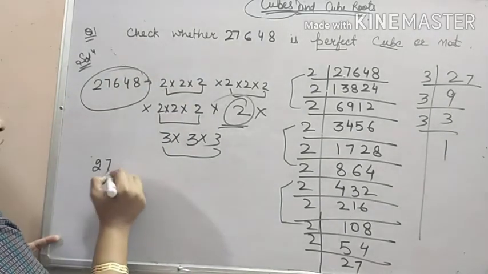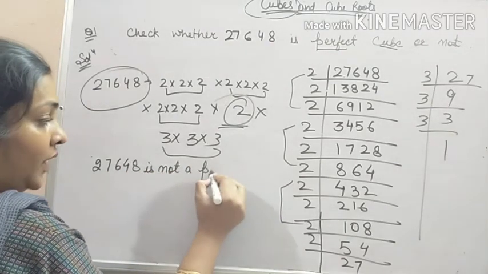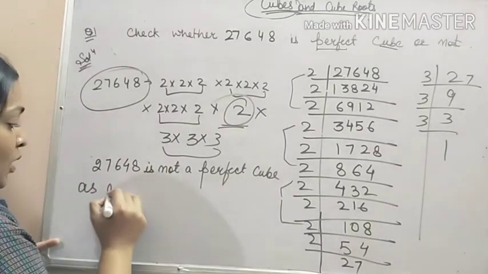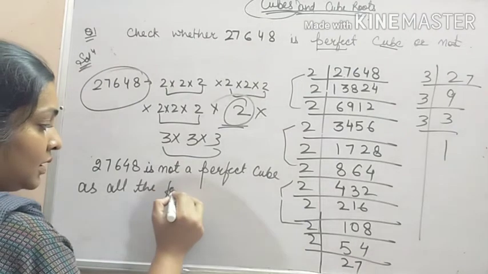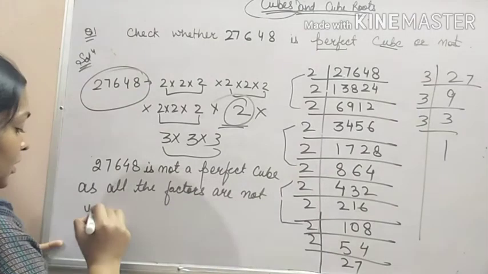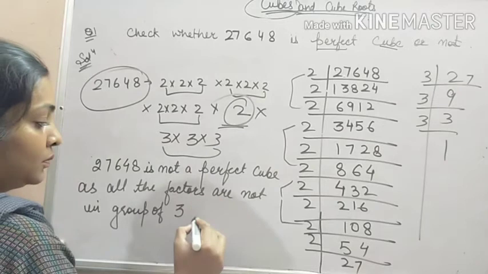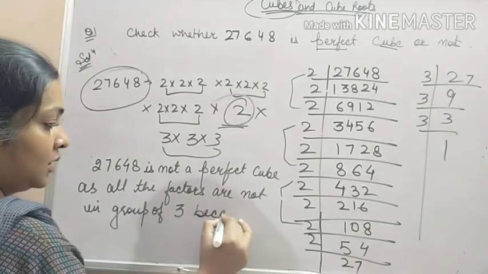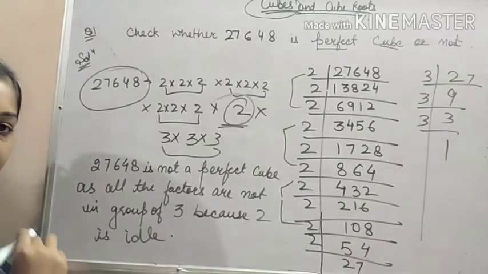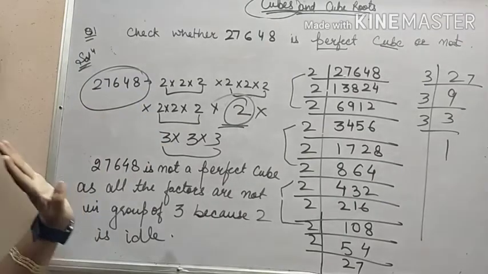So you can write: 27648 is not a perfect cube as all the factors are not in groups of 3, because 2 is idle. That's all. So 27,648 is not a perfect cube.